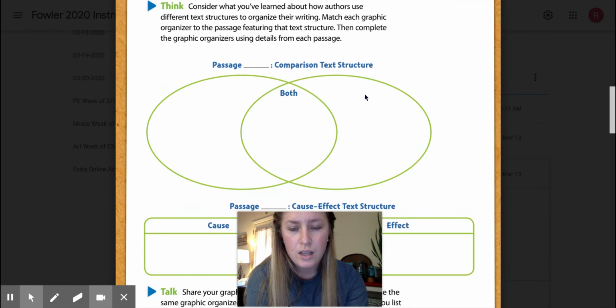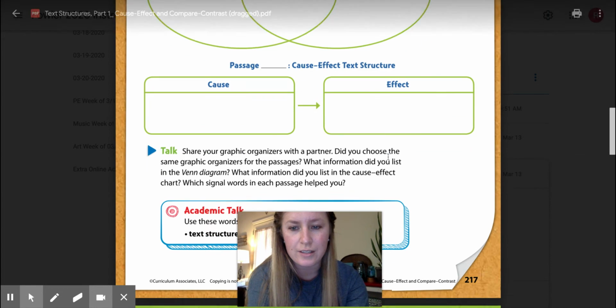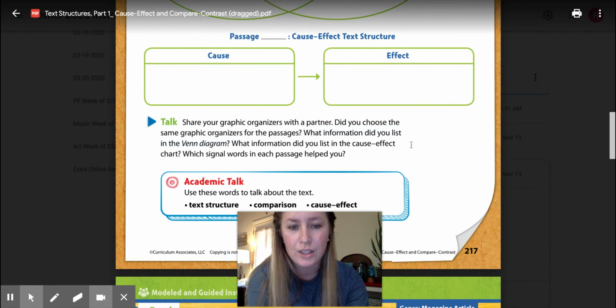Okay? Then if passage 1 is cause and effect, you're going to put a number 1 here on your worksheet. Then tell me what cause is discussed and what effect is discussed here. All right? This portion you do not have to do unless you just want to discuss it with your parent.